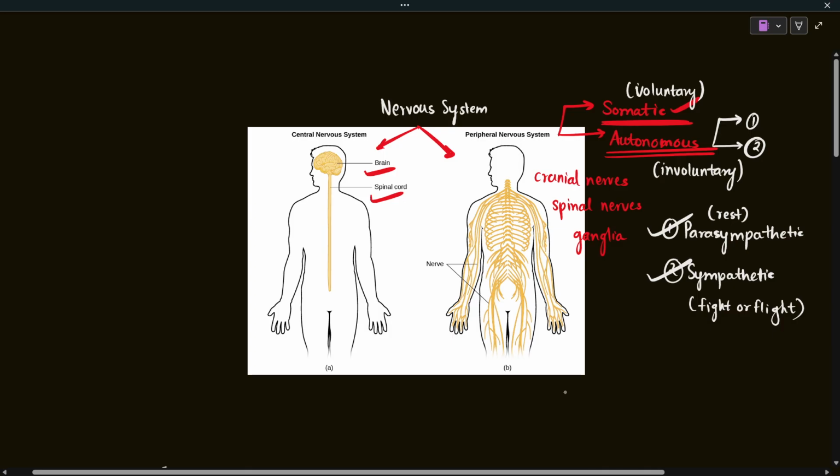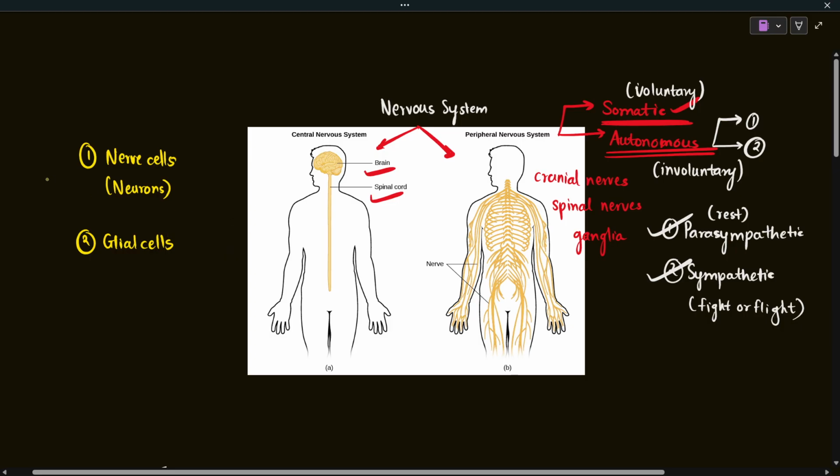So our nervous system is a system, right? This system is made up of nervous tissue, and this tissue is made up of a lot of cells. So let's learn which types of cells the nervous system is made up of. The nervous system is made up of two main types of cells. The first one, which we are going to cover in this lecture, are nerve cells, which we also call neurons. And the other type of cells is known as glial cells.